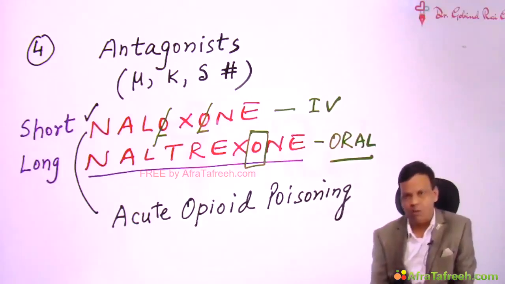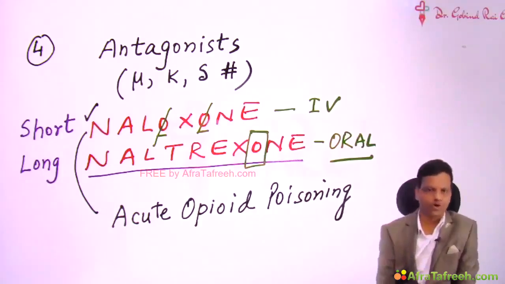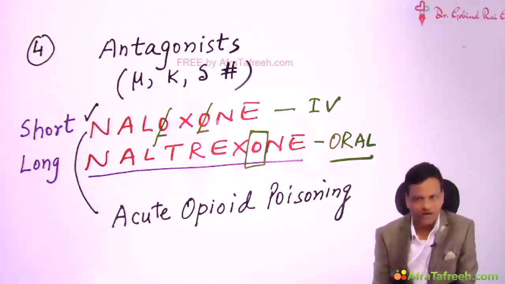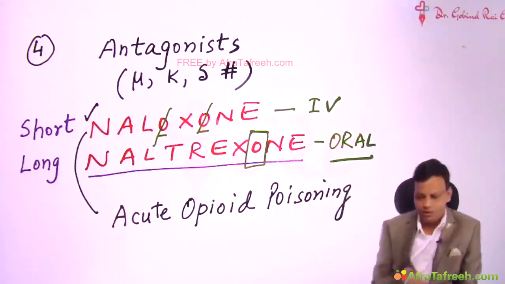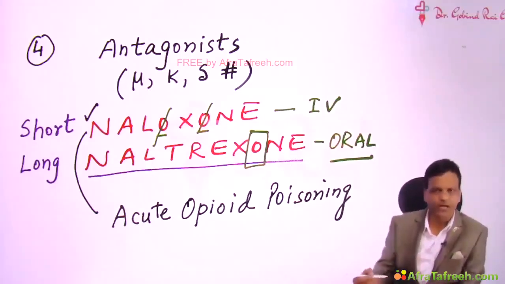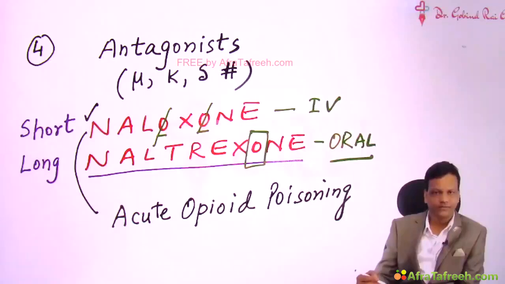So the person comes in a comatose state. We give naloxone, and it is so effective that within 1 minute the person will stand up as if nothing had happened earlier. So all the symptoms will be totally reversed within 1 minute.